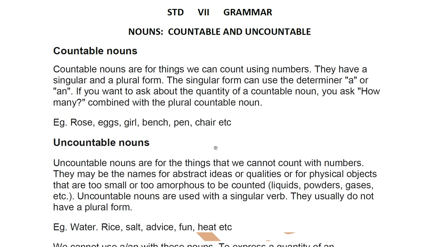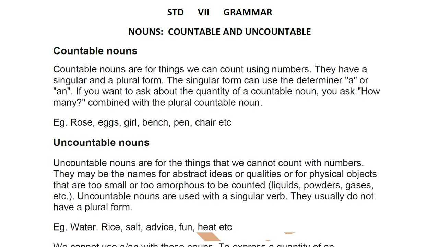Good morning, students. Glad to be back with a lesson after a long time. You've had quite a big, long break, but now we are back with serious studies. We continue grammar, and this time we will do nouns, countable and uncountable nouns.